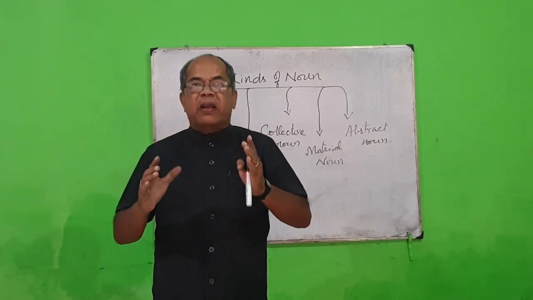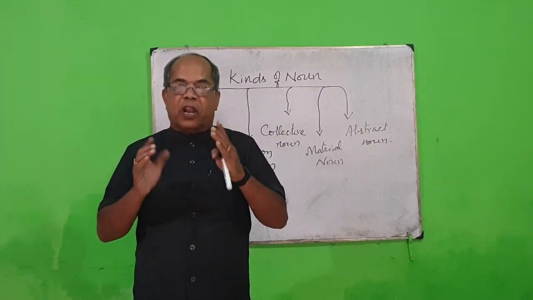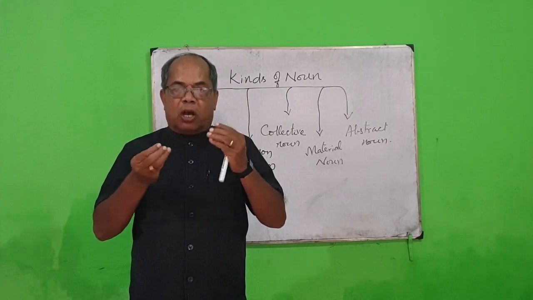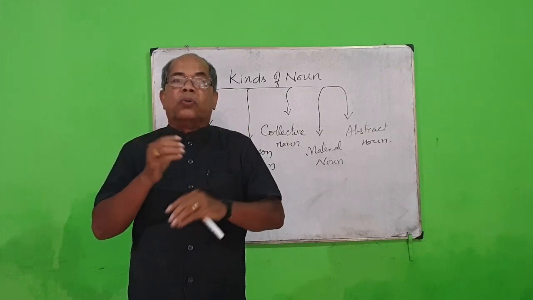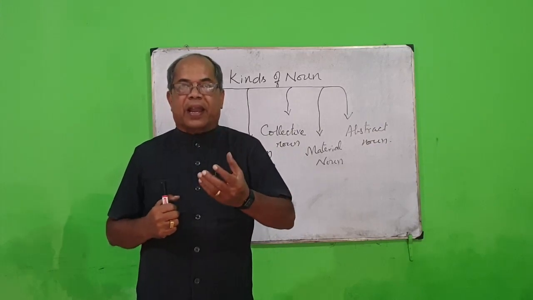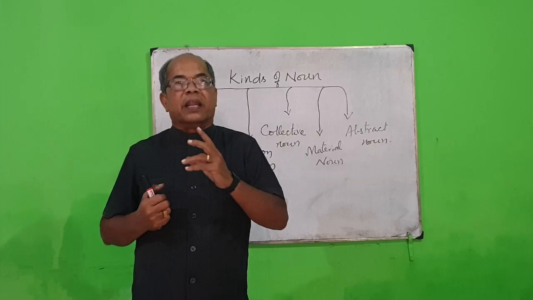See, there are 5 kinds of noun. By studying about these kinds of noun, we can get the knowledge of how they are to be used, how they are to be written, how they are to be utilized by us in language.